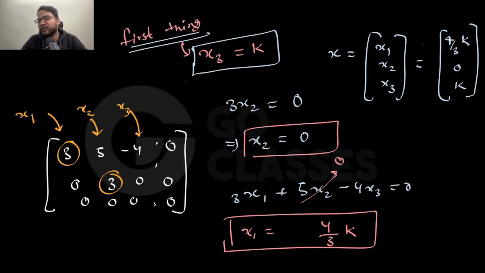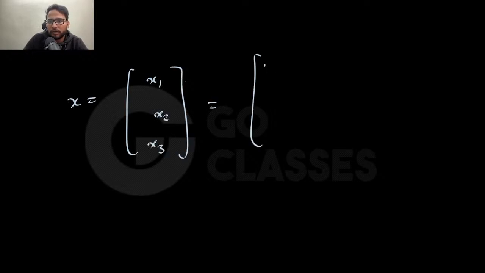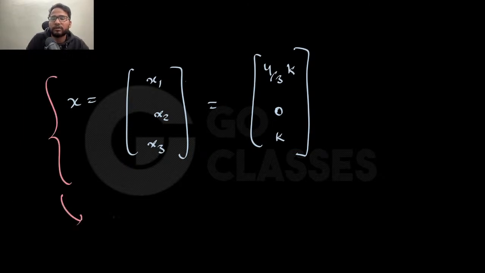Now I will say that this is my vector. So basically the final solution that I have got is x equal to x1, x2, x3, which is equal to 4 by 3k, 0, k. Let me know if this is fine to everyone, or there is some issue, because from here I will derive one concept, and in fact in GATE 2021 they have asked the same question regarding this. I will come to that question, but you should first understand this. Let me know if that is clear to everyone.